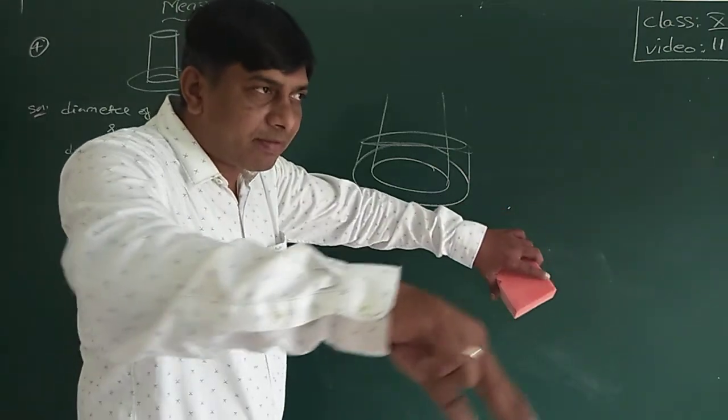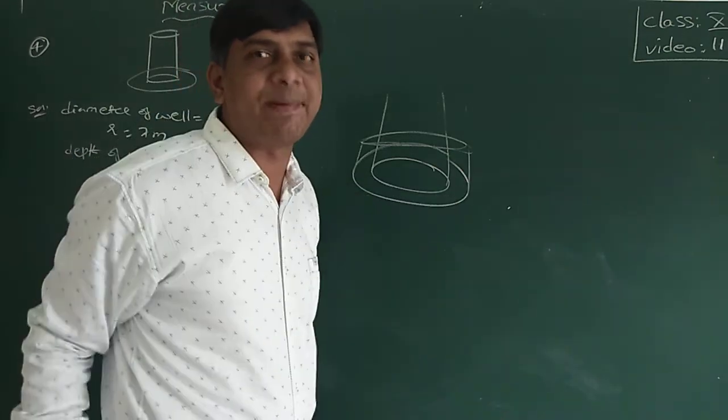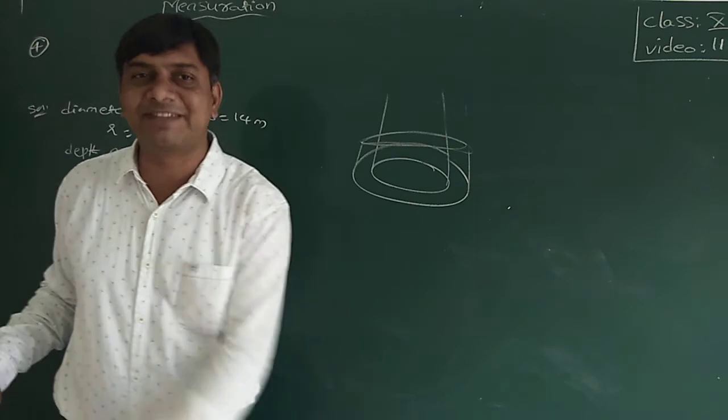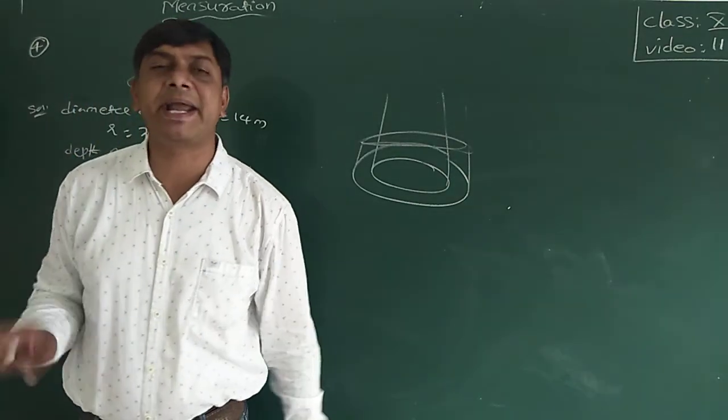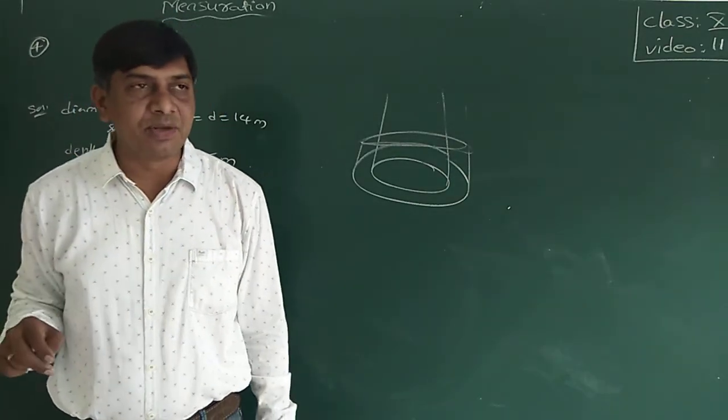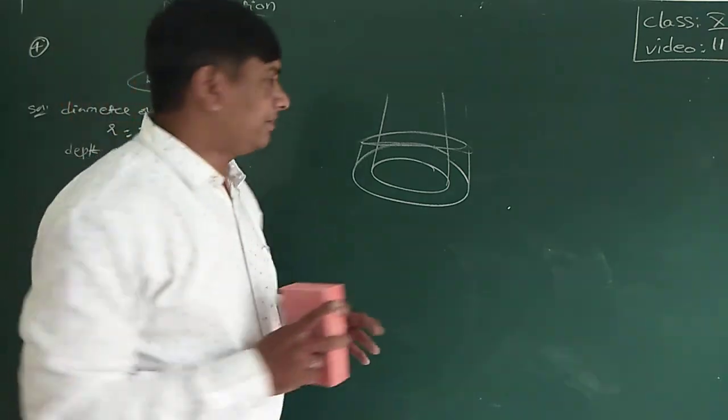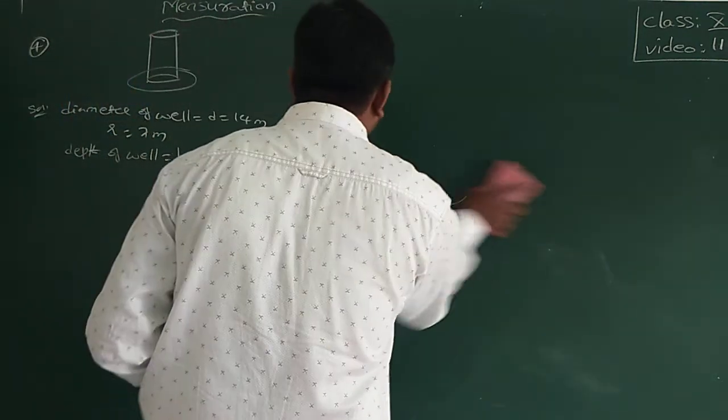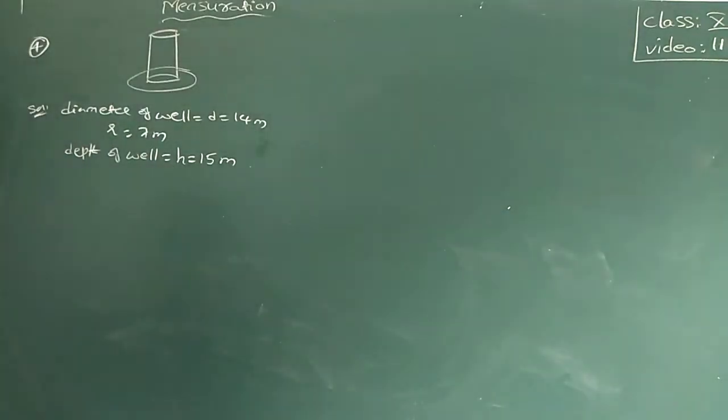A round platform of the well, that is the embankment. The width of the embankment is evenly around in the shape of a circular ring, width 7 meters, to form an embankment.